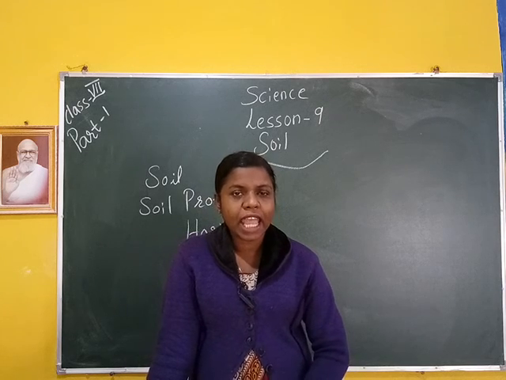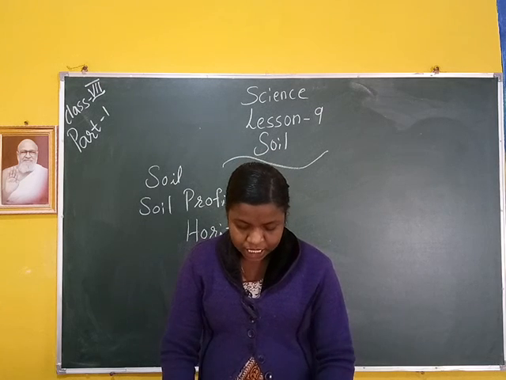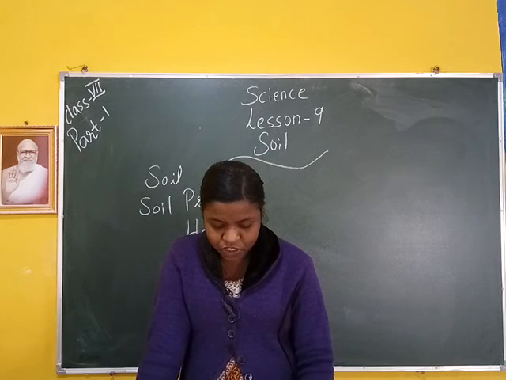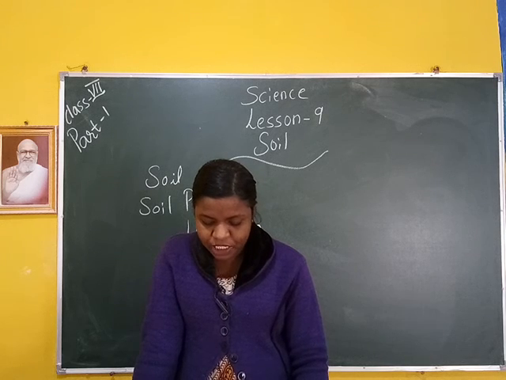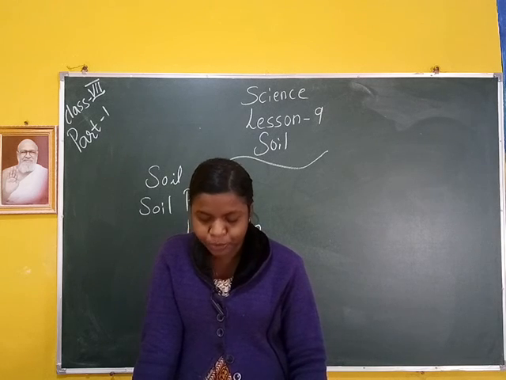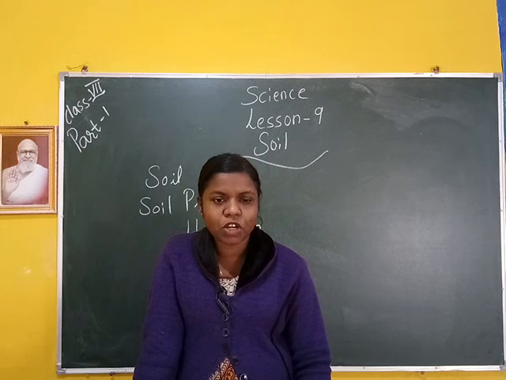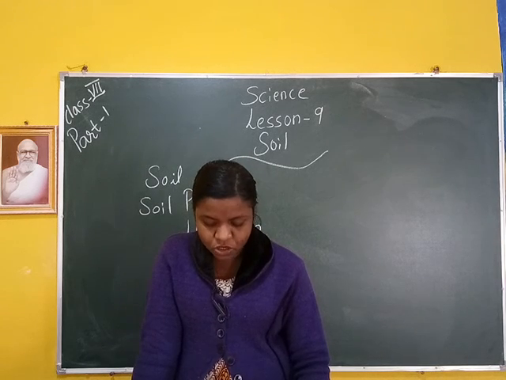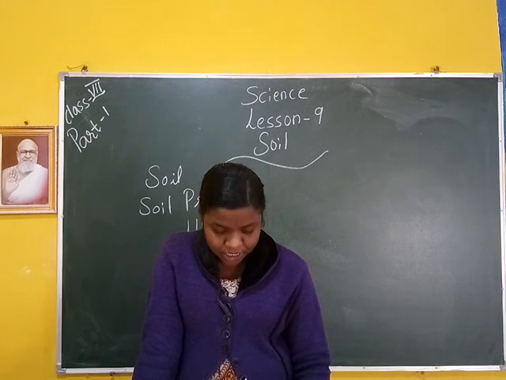First is A horizon or topsoil. It is the uppermost layer of soil and is usually dark in color because of the presence of minerals and humus in it. Why is this topsoil dark in color? Because of the presence of minerals and humus. It provides nutrients to plants.